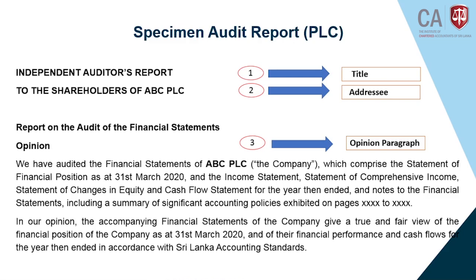So the third one you can remember is the opinion paragraph. You can take a small note of what I am telling now, or you can see the study text, where a separate table is given on these elements. The third one is the opinion paragraph. The opinion paragraph means the auditor's conclusion.